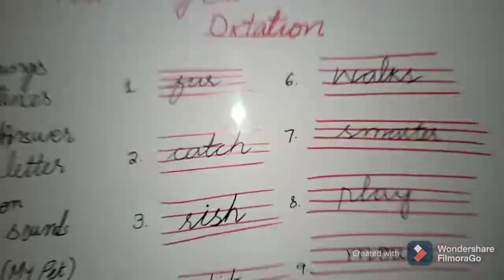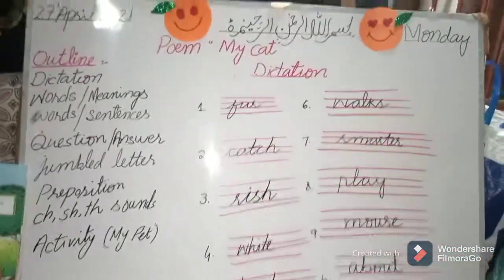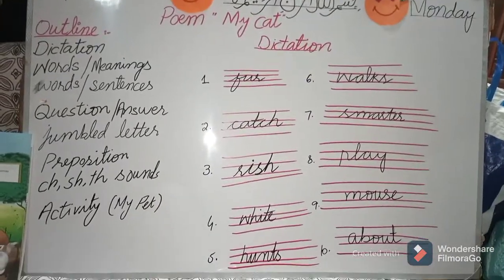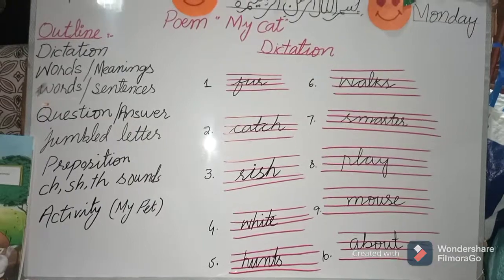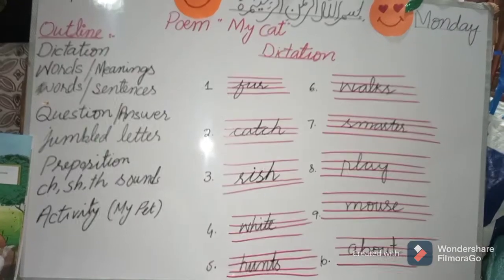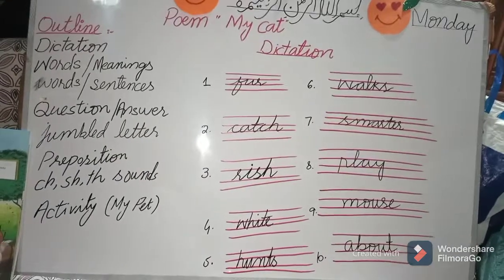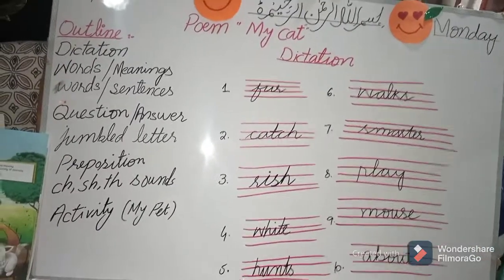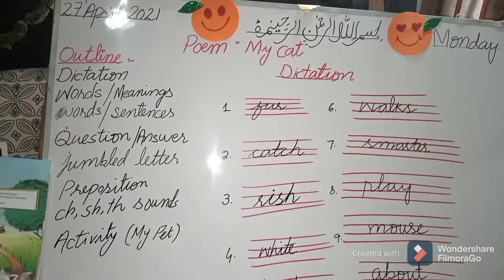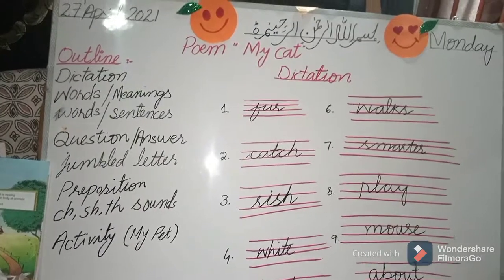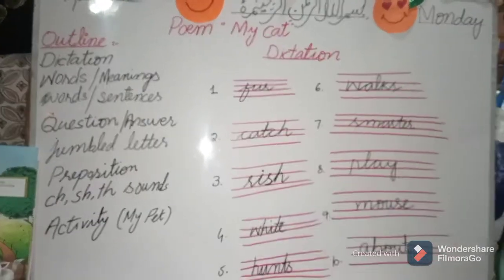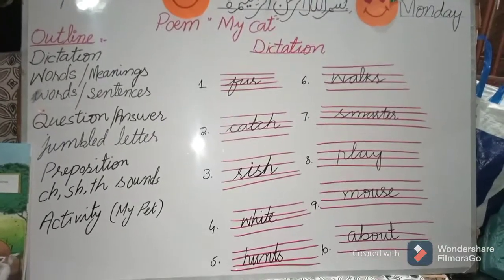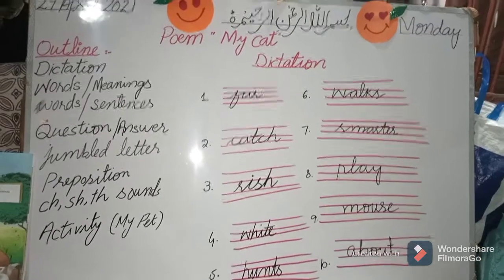Well students, look at all this work here. Is it clear? These are 10 dictation words and you need to write these words in your notebook and learn these spellings. First of all, on the first page you will write the outline, okay, and on the next page you will write the dictation words. So today's task is to write the outline and dictation words and learn the spellings of these words.